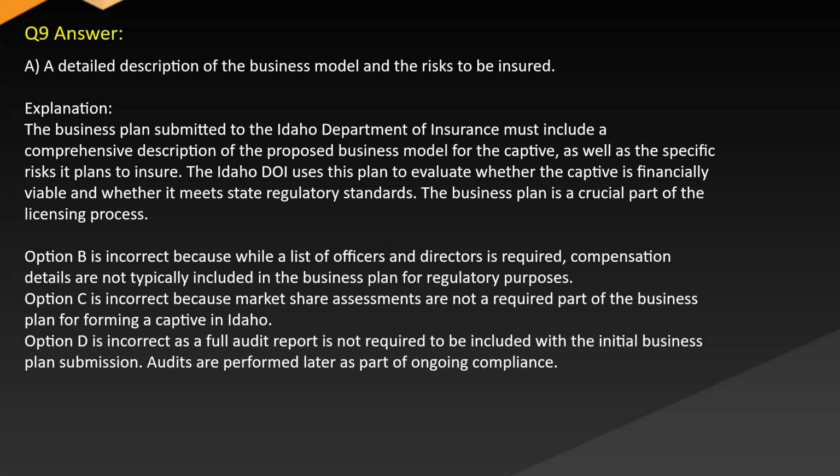Option B is incorrect because while a list of officers and directors is required, compensation details are not typically included in the business plan for regulatory purposes. Option C is incorrect because market share assessments are not a required part of the business plan for forming a captive in Idaho. Option D is incorrect as a full audit report is not required to be included with the initial business plan submission. Audits are performed later as part of ongoing compliance.